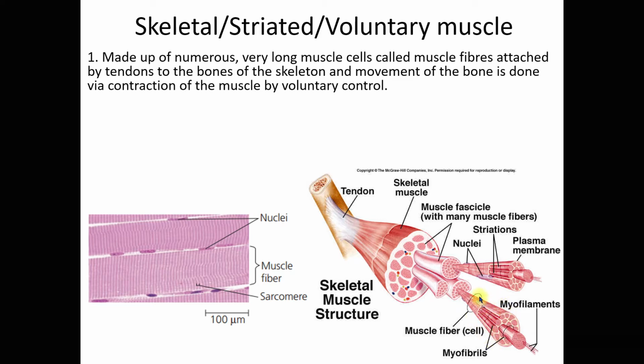So this is one muscle cell, right? Long muscle cell, very long. Okay, and then in this one muscle cell, there are many nuclei. Okay, so one muscle fiber, right? One muscle fiber has many myofibrils. Can you see these myofibrils? And these myofibrils, okay, consist of myofilaments.